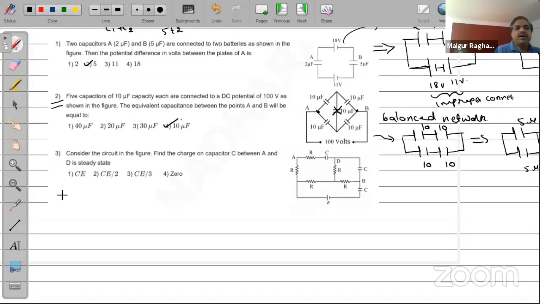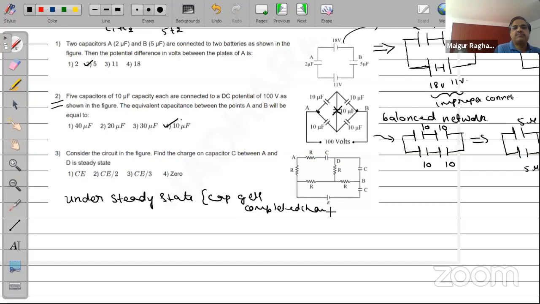Okay, here, third question, I need to tell you something. Under what is called a steady state, that is when the capacitor gets completely charged, then current in the circuit is 0 and all the voltage will be across the capacitor.